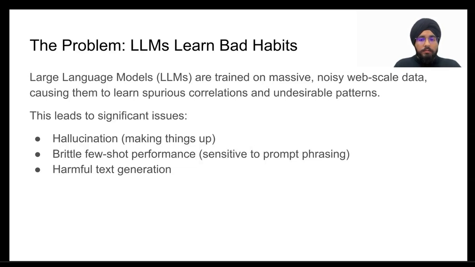It's full of noise, biases, and irrelevant information. As a result, LLMs learn spurious token associations. This leads to a well-known issue that we have probably already encountered. For example, they can hallucinate or just make things up. Their performance can be very brittle, meaning a very small change in prompt formatting can cause a huge drop in accuracy. And in some cases, they can even generate harmful or toxic text.